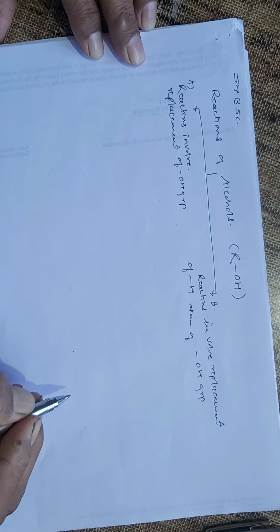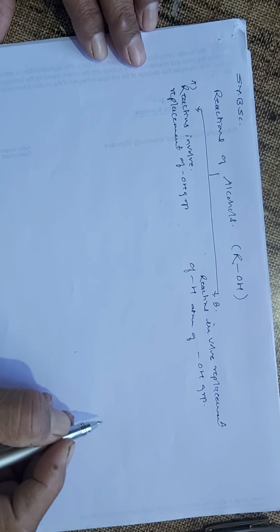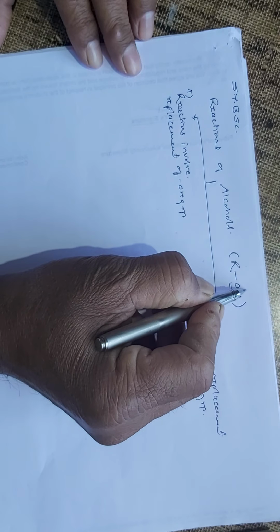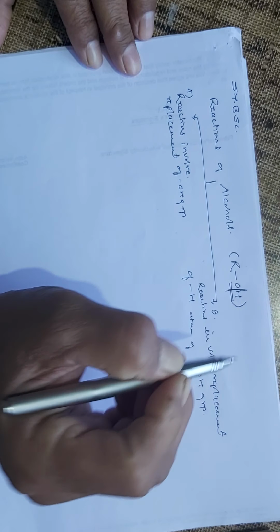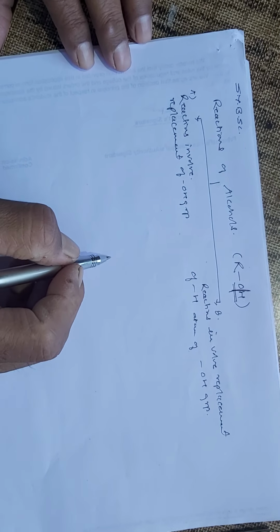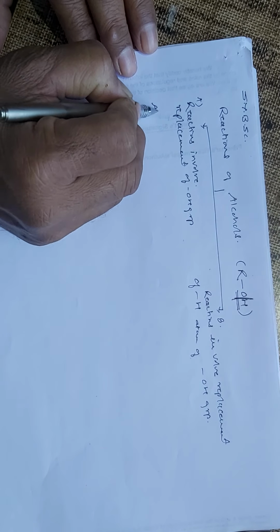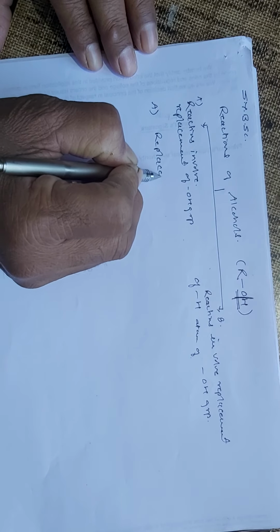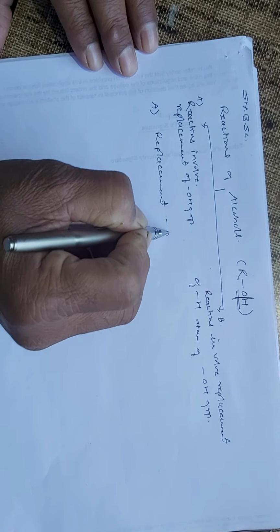So here we are going to see these two types of reaction, one in which the whole OH group is replaced and one in which only the hydrogen atom is replaced. And so the first type is the reactions involving replacement of the OH group.